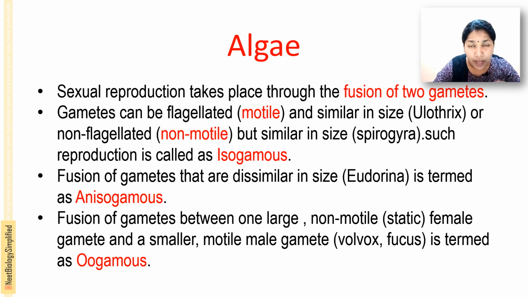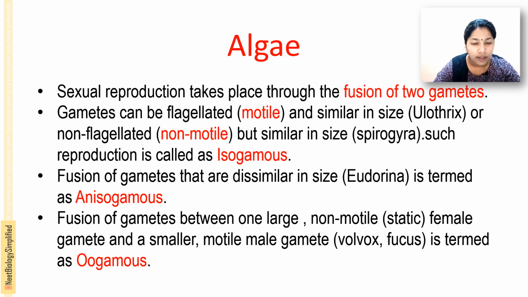And the fusion of gametes of dissimilar size, that is, not the similar size, is termed anisogamous. Aniso means not similar. And the fusion of gametes between entirely different ones, that is, fusion between one large non-motile female gamete and a small motile male gamete, as in Volvox and Fucus, is termed oogamous. Oogamous is between large, small, non-motile, motile, female, male.